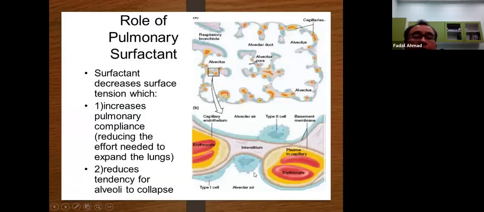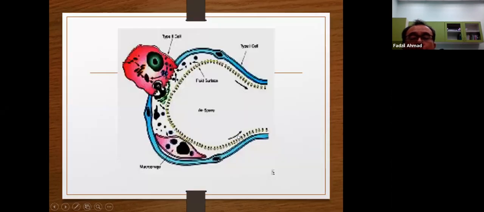replacement. So the function of surfactant is to decrease the surface tension, increase pulmonary compliance, and reduce the tendency of alveoli to collapse. I think you remember this already. It is produced by type 2 cells, and where it works is at the interface between the fluid and the air.